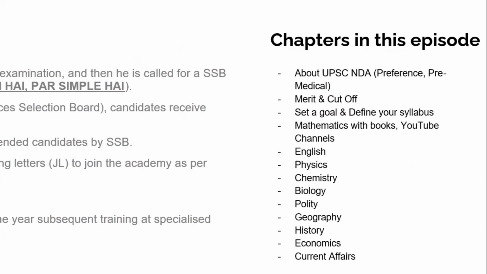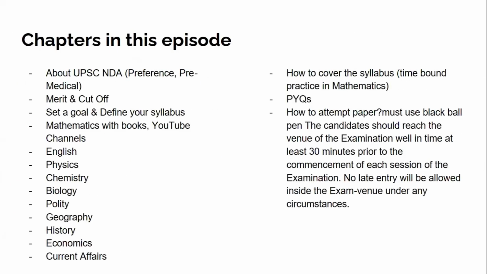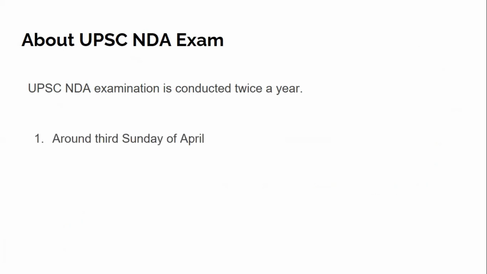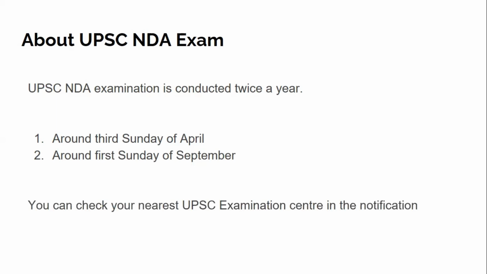So let's move ahead, and today we are going to talk specifically about the UPSC NDA examination and mathematics, and how we are going to cover our syllabus. As you know, the UPSC NDA examination is conducted twice a year, and the first paper is around the third Sunday of April. The second paper is around the first Sunday of September. It may change. You can check your nearest UPSC examination center in the notification, and you can select that particular center while applying for the NDA on the UPSC website.